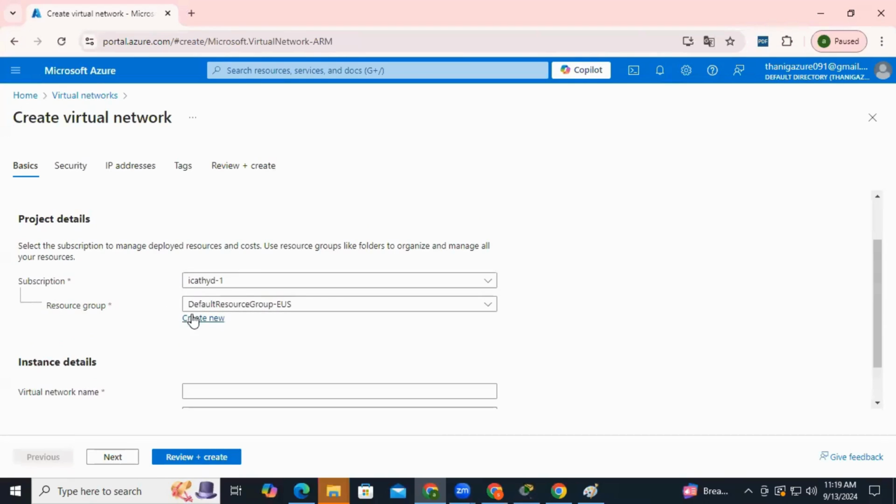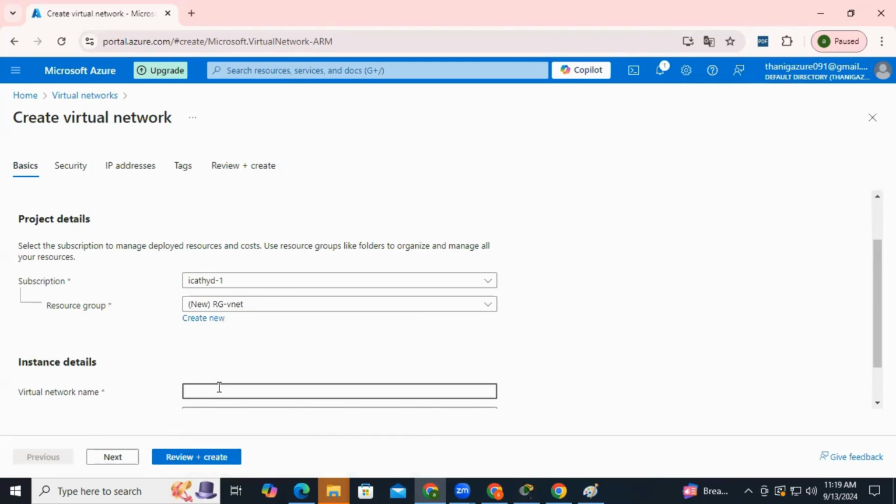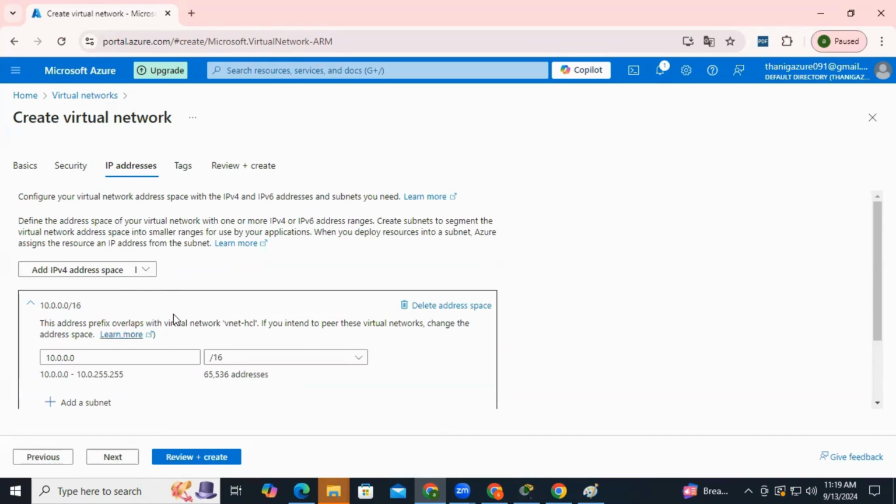So initially, let us give a few things over here. Let me talk about this RG and VNet which I'm going to create here. I'm giving this VNet a name, like for an organization, or I'll simply put it as my VNet, right? Inside this, which data center are you going to deploy? I'm choosing South India. And from here, you're going to see the size of your network, which is going to be decided by your address space.